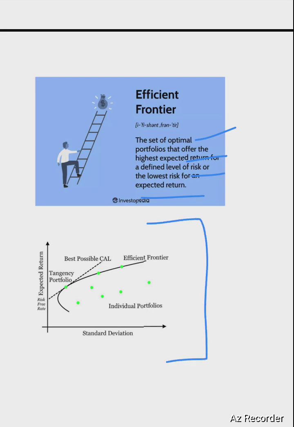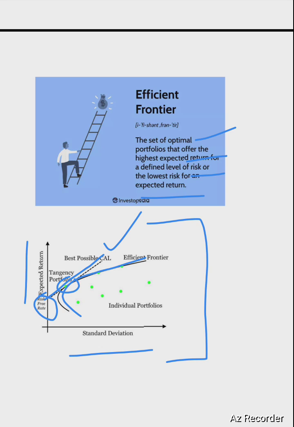So this is the curve. Your expected return, this is the return, and this is the risk, that is standard deviation, and this is your risk-free rate. So your risk-free rate starts from here, and this is your capital market line, and this is your efficient frontier. So when there is a tangent, this is the optimal point wherein your risk return trade-off is there. You will have the highest return for the lowest risk. Otherwise you may have a high risk, high return at this place also, but the comparative risk will be very high at this juncture.